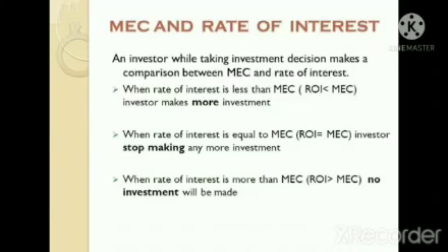When the rate of interest is less than MEC, the investor makes more investment. When the rate of interest is equal to MEC, he stops making any more investment. When the rate of interest is more than MEC, no investment will be made.